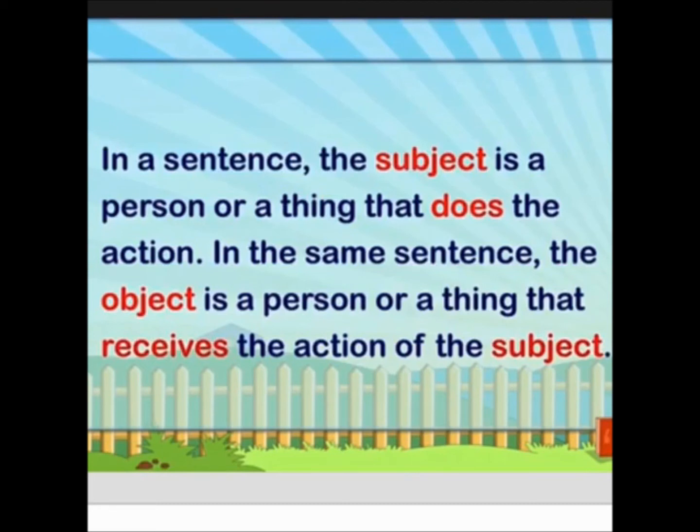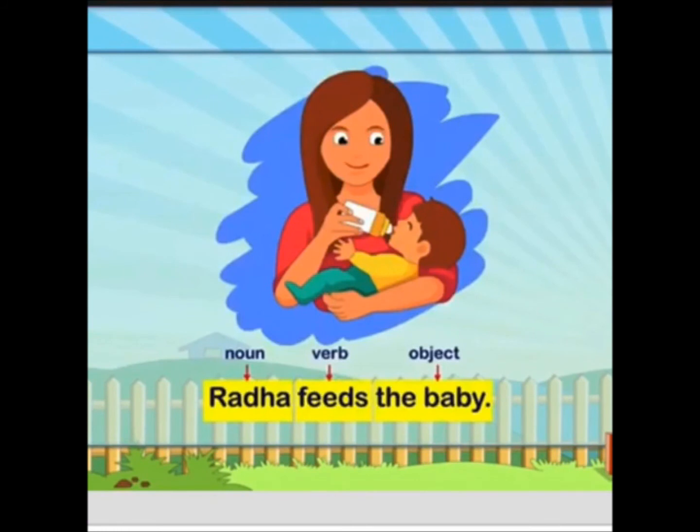We have seen the definition of the subject: the subject in a sentence is doing something or having something. It must be doing something. So doing something with whom? There must be something she or he is using. So in the same sentence, the object will be the person or the thing which is receiving the action of the subject. It is receiving the action. Like in the previous example, we have seen. Let's do some practice.